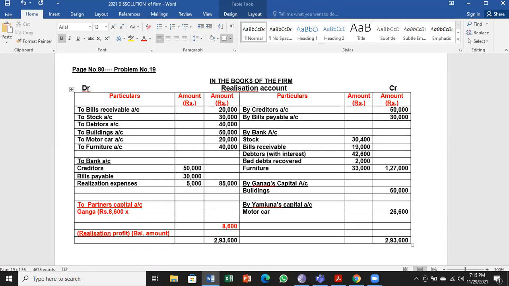Profit sharing ratio is equal. So 4,300 each. 1/2. 4,300 each.